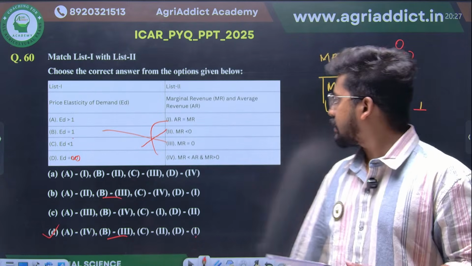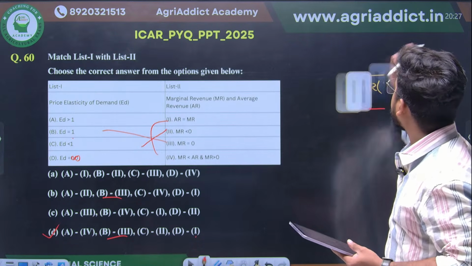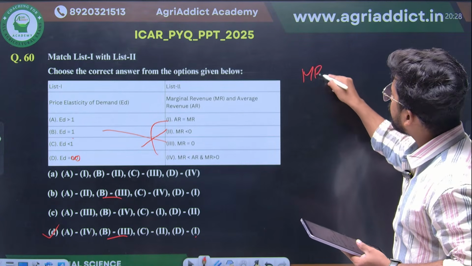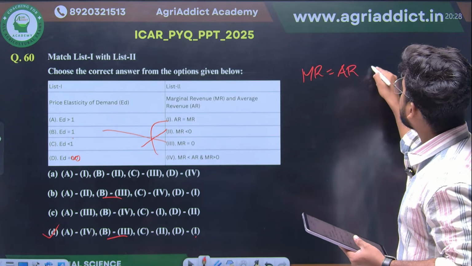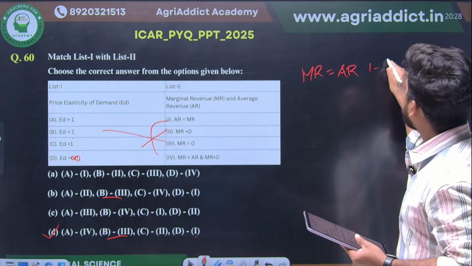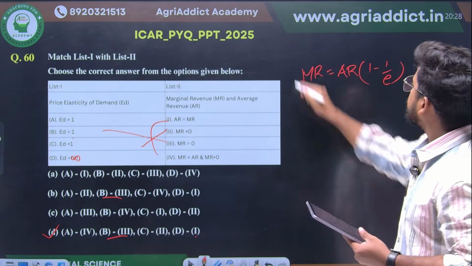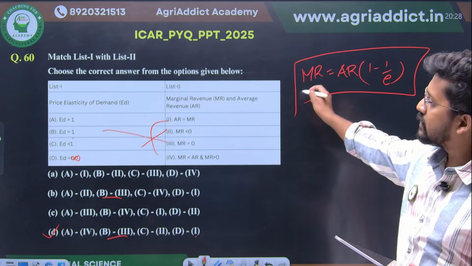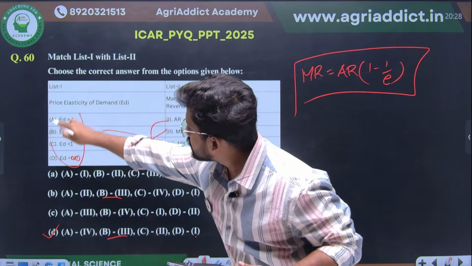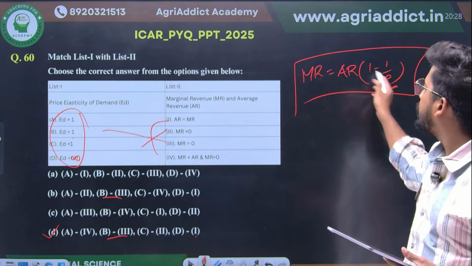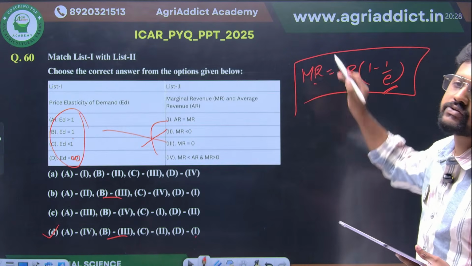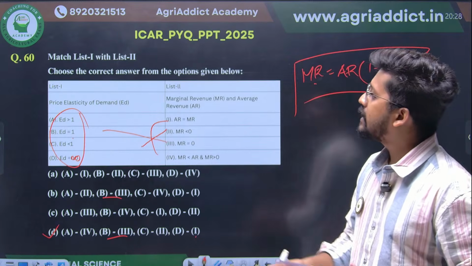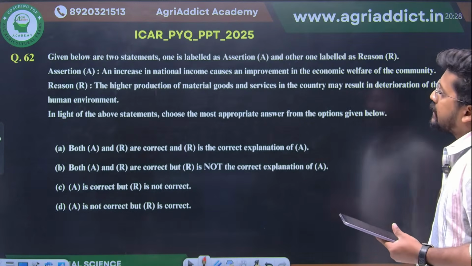So this is how, when we have this fundamental equation, marginal revenue is equal to average revenue into 1 minus 1 by E. This is the fundamental identity. If we apply these conditions here, you will arrive at how the marginal revenue and the value of average revenue are interconnected. So this is how you will arrive at the correct answer for the 60th question.